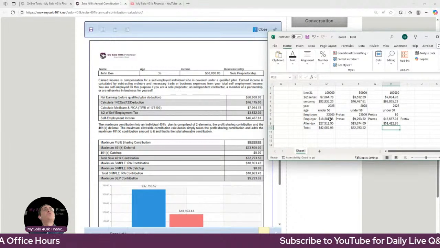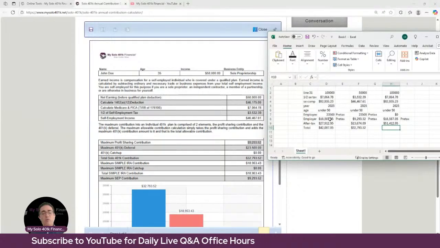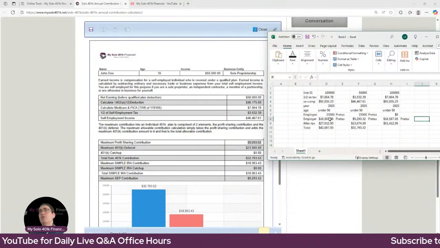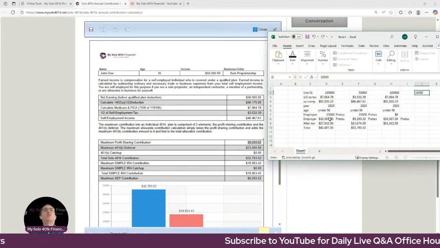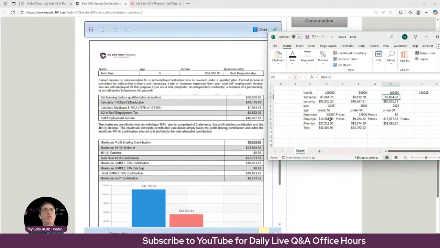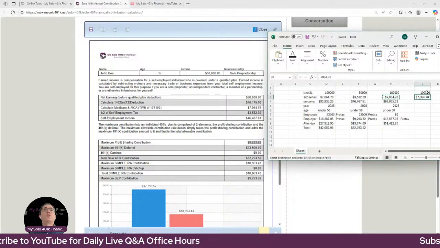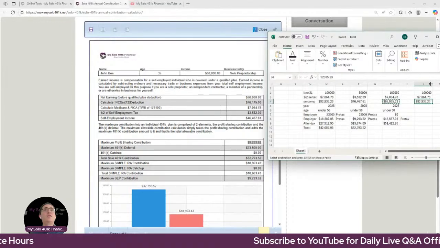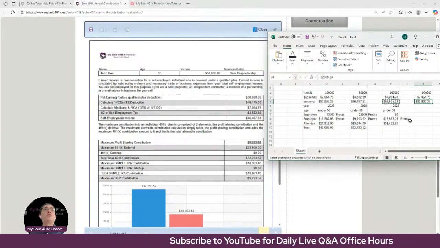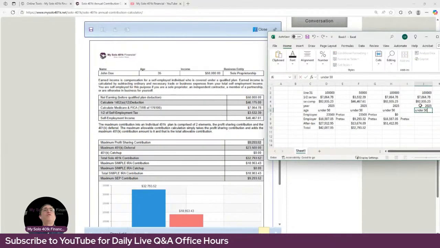Okay, great. So now let's change up the scenario and let's assume that this person is only interested in making Roth or mega backdoor Roth contributions. So we're going to start with the same $100,000 of self-employment compensation. We know 1/2 of the self-employment tax already is $7,064.78, which means that the net self-employment compensation is $92,935.23.